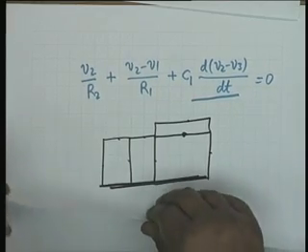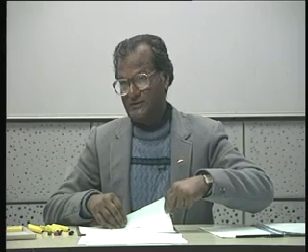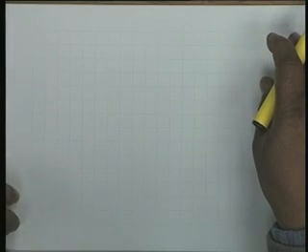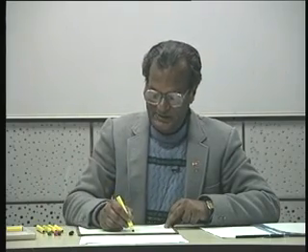Now once you have been able to write the equations, the next task is to solve them. Solution of a differential equation requires initial conditions.